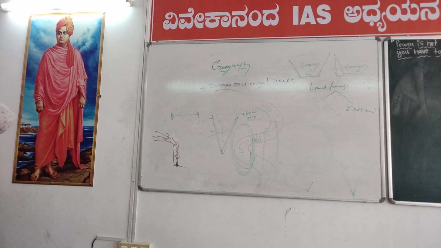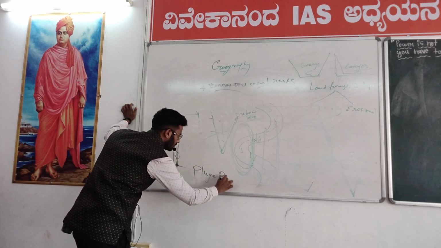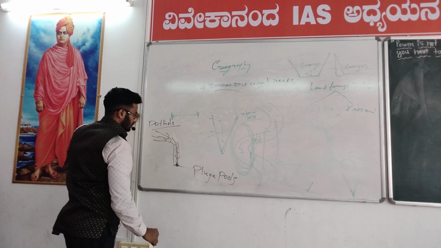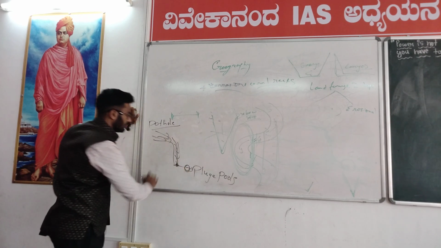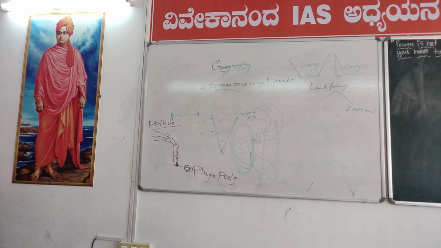If it falls on bare soil, we call it a rill or gully. Again, if it widens, we call it a gorge. If it widens more, it is a canyon. If it is on a rock, we call it a pothole. That's it. If the hole increases in size, then we call it a plunge pool. This is a pothole. If this becomes like this, then we call it a plunge pool.